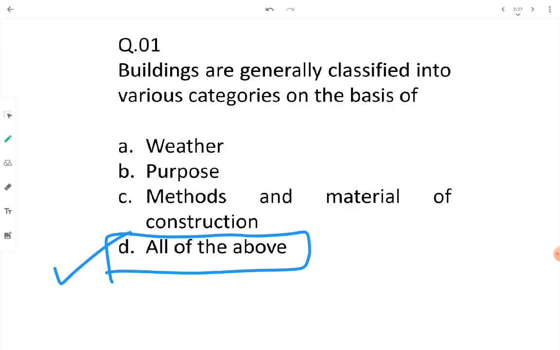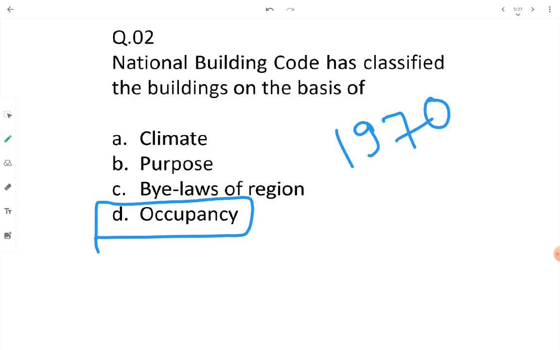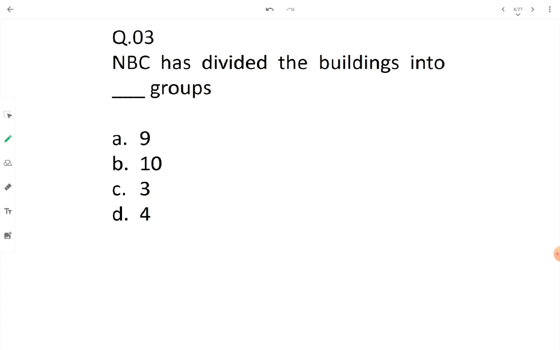Let's move to the next question. National Building Code has classified the building on the basis of occupancy. Okay, the National Building Code of India in the year 1970 has classified the buildings in India on the basis of occupancy. Okay, let's move to the next question.